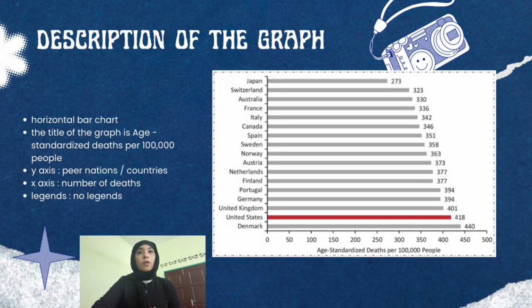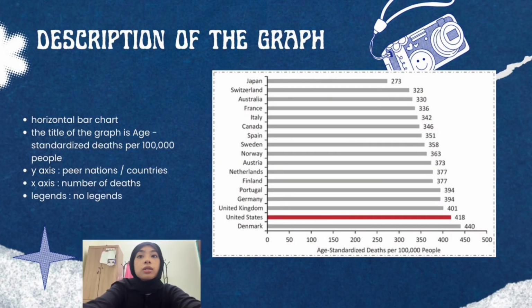This graph is a horizontal bar chart. The title of the graph is Age Standardized Death per 100,000 people. The y-axis is peer nations/countries, and as for the x-axis, it is number of deaths. This graph doesn't have legends, so this graph shows considerable variation in death rates among the countries.